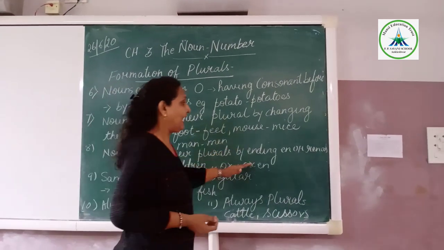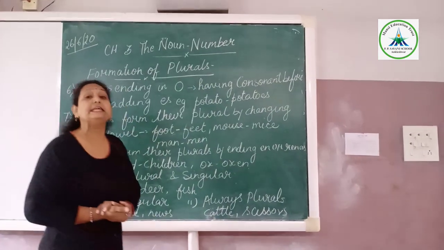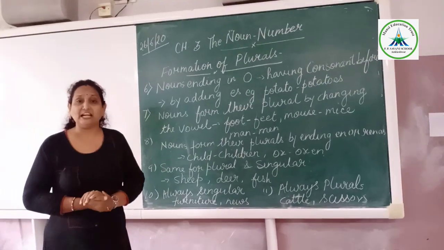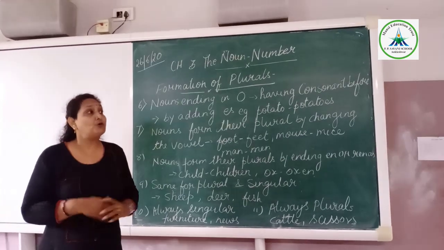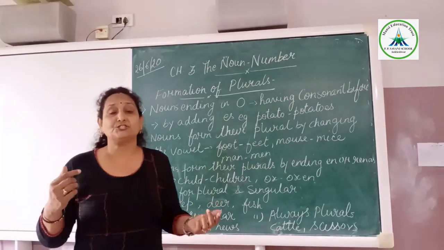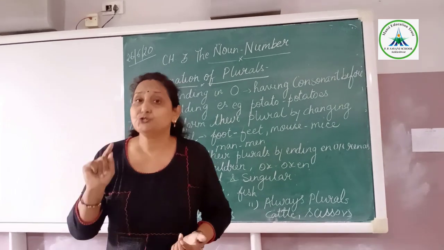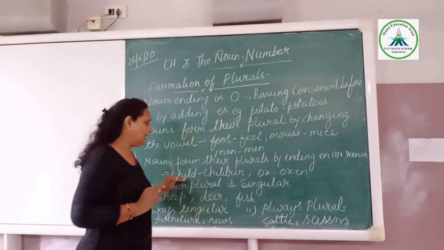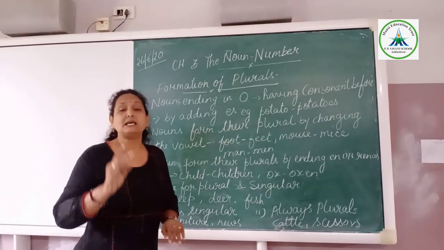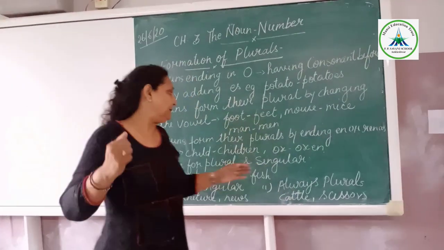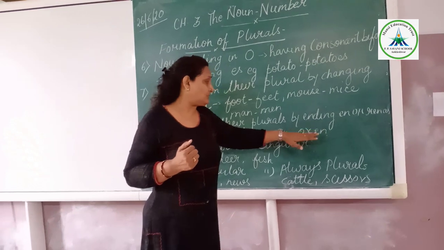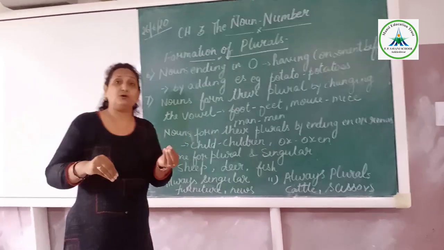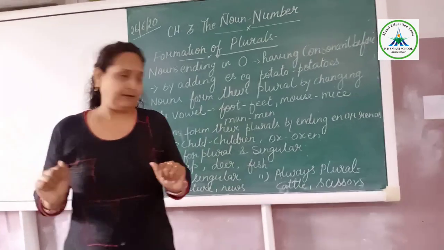Nouns form their plural by adding en or ren. Suppose we are talking about a child. Child means we are talking about only one. Most of the students are writing child's, putting s, but that is wrong. We have to write ren to make it plural. So child will become children. Children means a number of children, a group. Ox, oxen. In this way we can make it plural. There is no hard and fast rule that this word will go in this category, but you have to remember it.